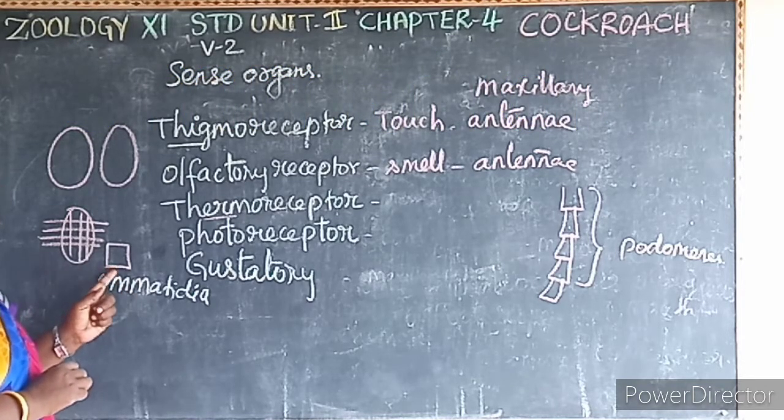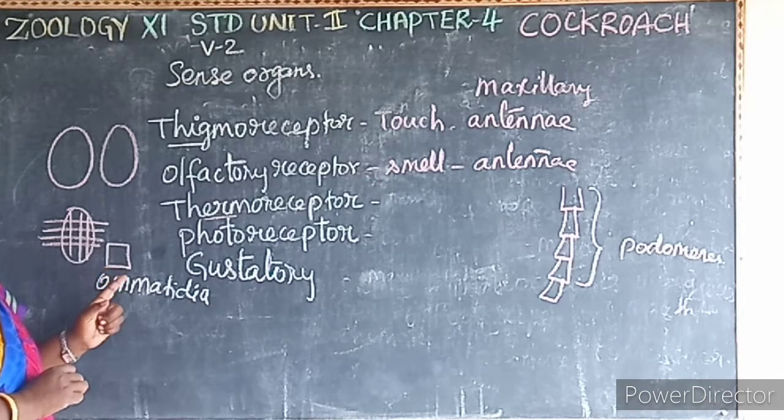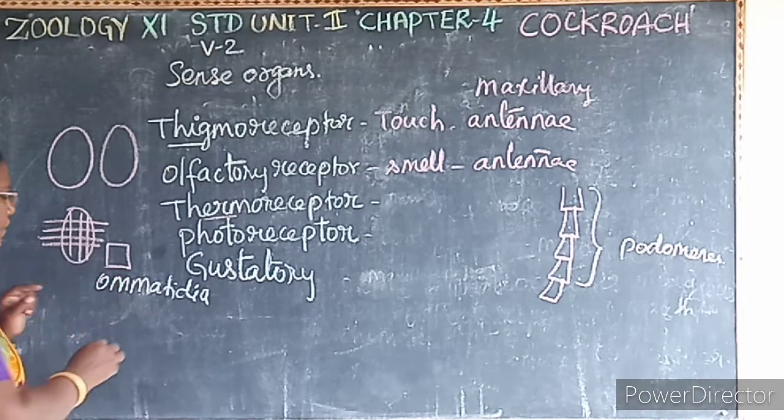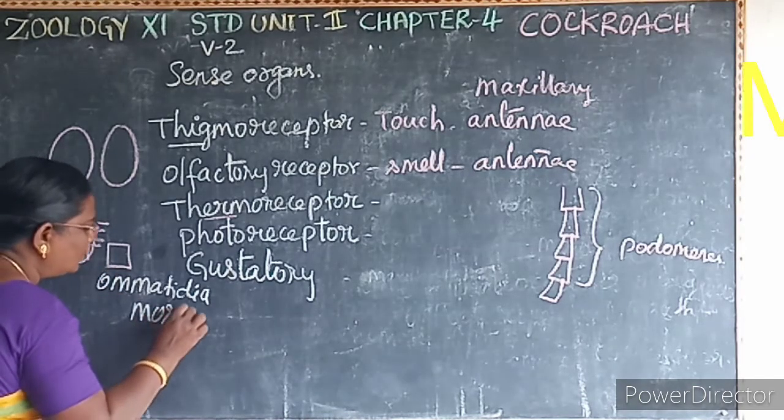Each unit can receive several images of an object. This kind of vision is known as what? Mosaic vision. It's a 2-mark question.